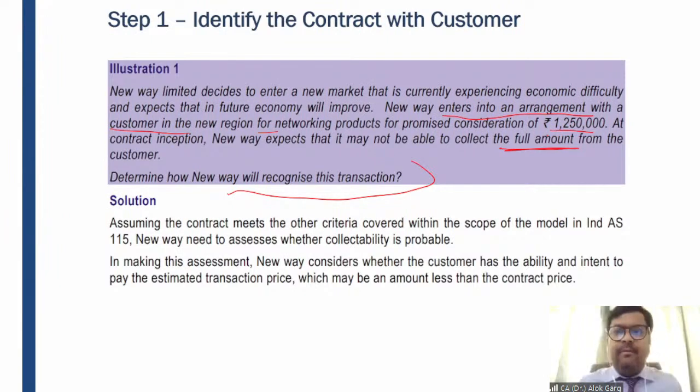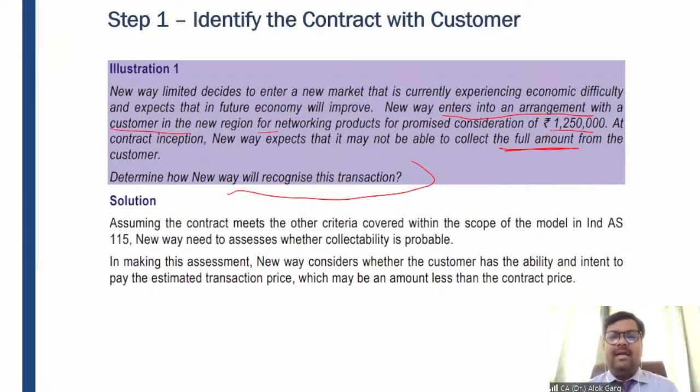Again, I'm not going by the words, I'm going by the concept. If it had been written that the company will not be able to collect the amount, in that case the revenue should not be recognized. But of course NewWay has to assess the collectibility criteria. Today it is not realizable, not recoverable. Probably tomorrow it will be recoverable, right? Tomorrow it will be recoverable.